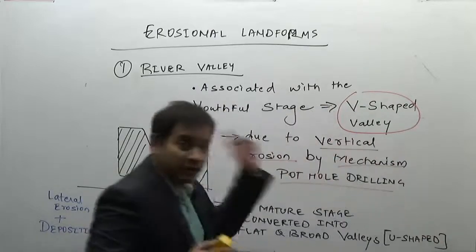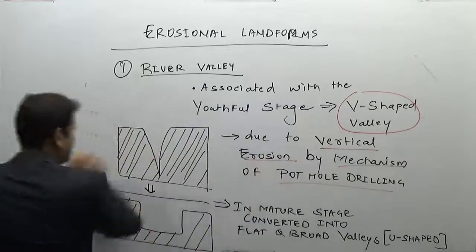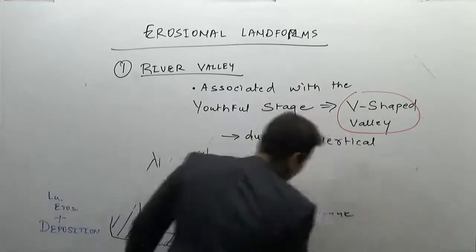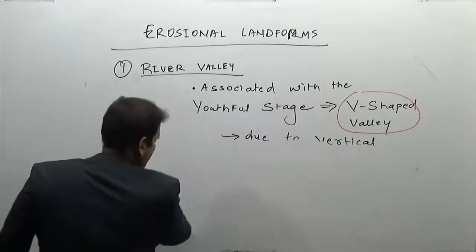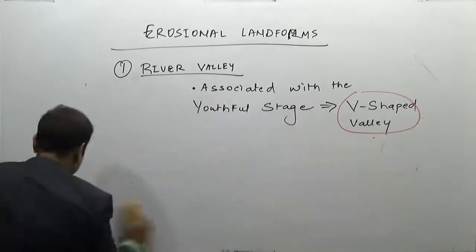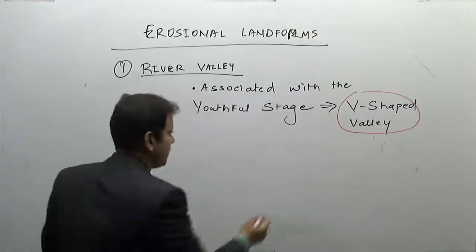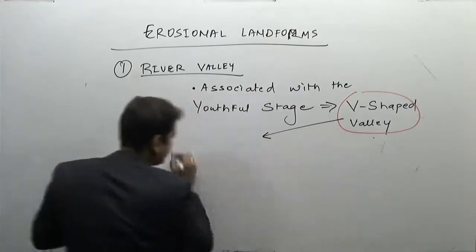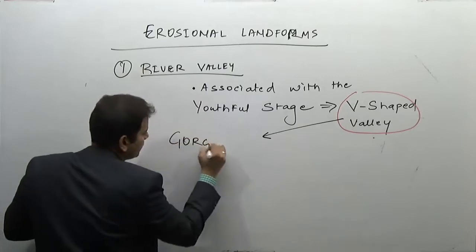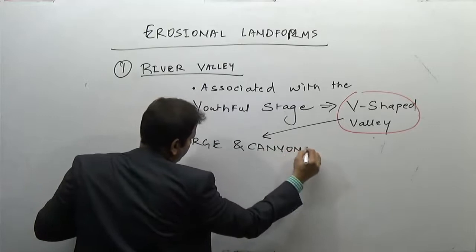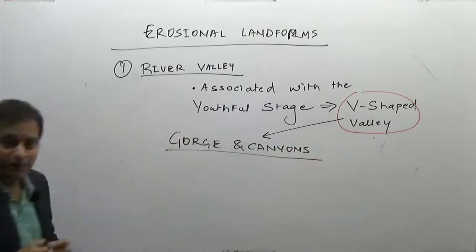Now continuing with these V-shaped valleys, we are doing the river valleys. These V-shaped valleys are either known as river gorges and canyons.